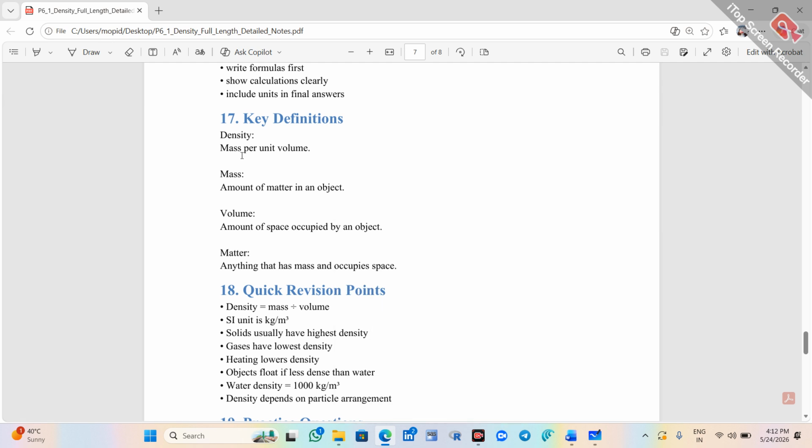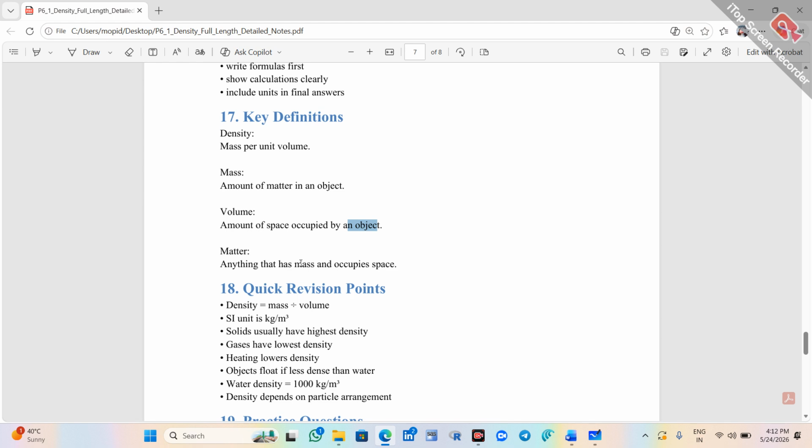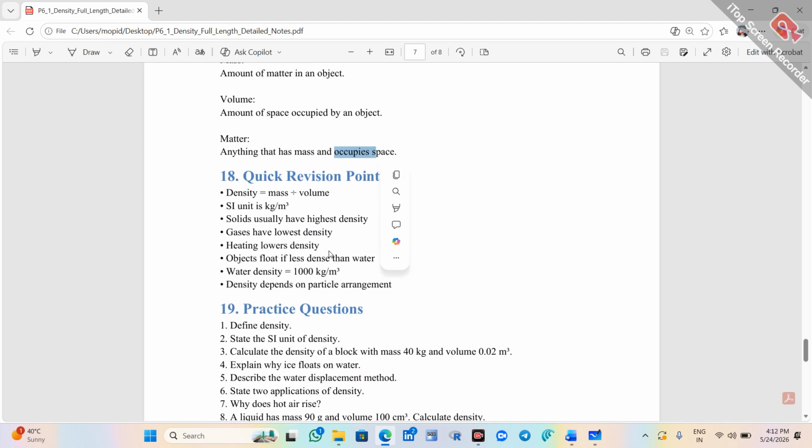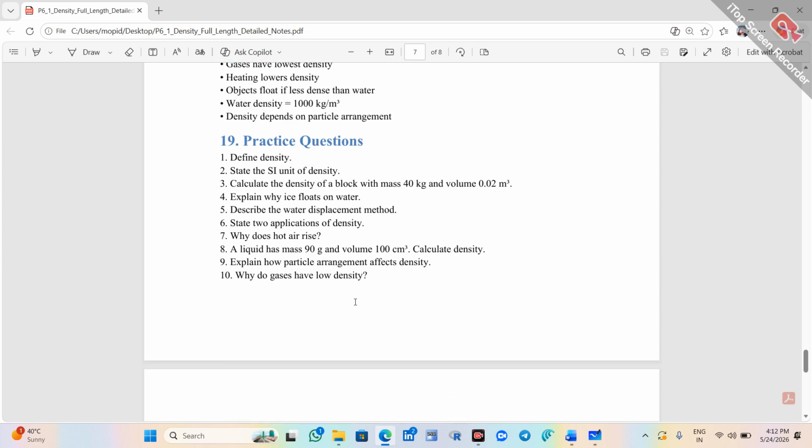Next, key definitions. Density is mass per unit volume. Mass is the amount of matter in a substance, volume is the amount of space occupied by an object, and matter is anything that has mass and occupies space. Next, quick revision points. Density equals mass divided by volume. SI unit is kg per meter cube, and solids usually have high density. Gases have low density. Heating lowers the density. Next, objects float if less dense than water, and water density is 1000 kg per meter cube or 1 gram per centimeter cube. Density depends on the particle arrangement.